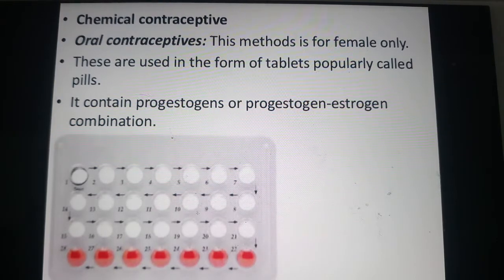Okay, what does it do? It also inhibits ovulation and implantation, and it alters the quality of the cervical mucus so that it prevents the entry of sperms.